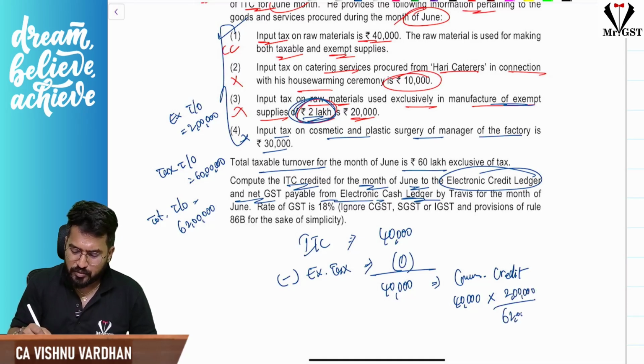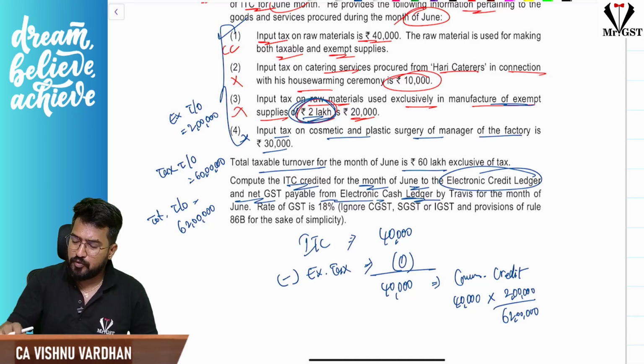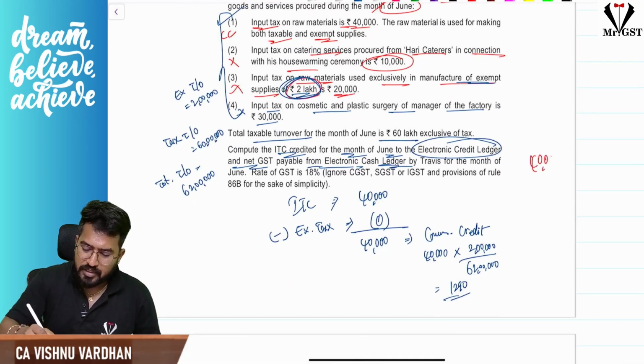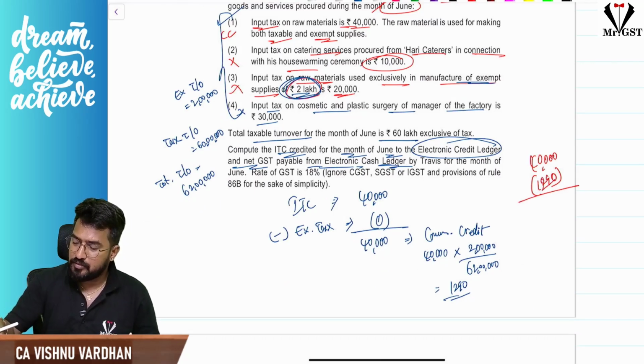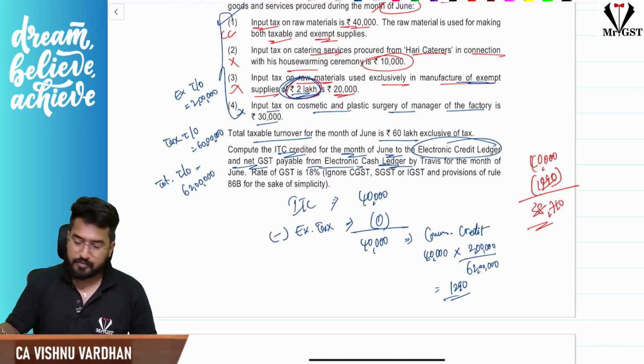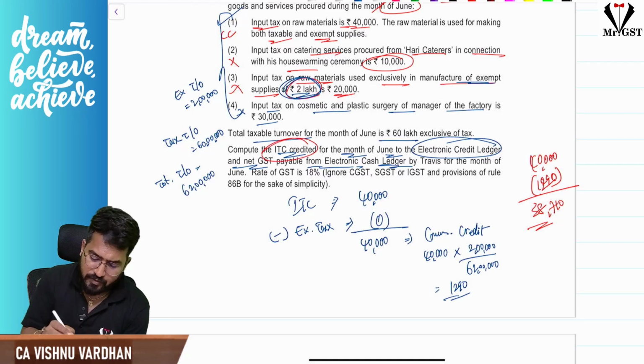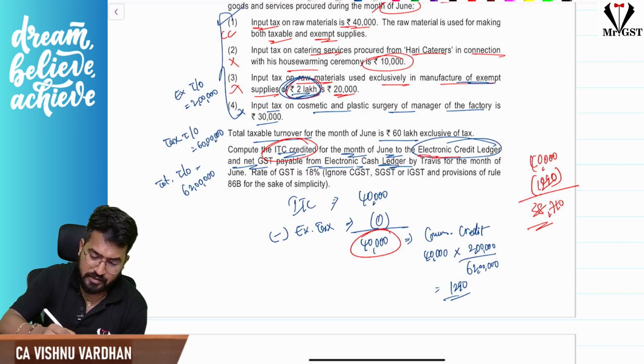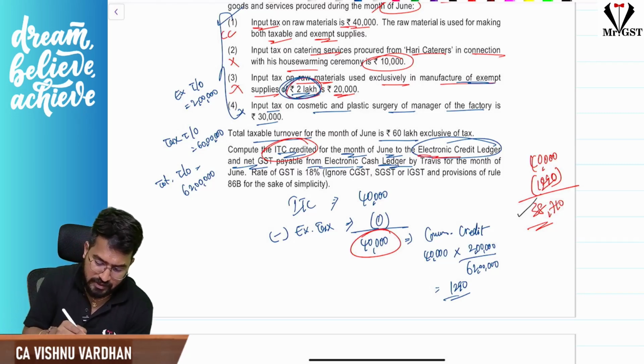Total turnover is 62 lakh. That means how much we should reverse? 40,000 into 2 divided by 62, if you put also, you will get the answer. 1290 rupees. 1290 rupees we have to reverse. That means 40,000 minus 1290 will be the ITC available. So 38,710 rupees is the ITC available. So the answer is ITC credited for the month to e-credit ledger is nothing but 40,000. Out of the reversal, what is the ITC available for you? 38,710. So what is the net GST payable in cash?